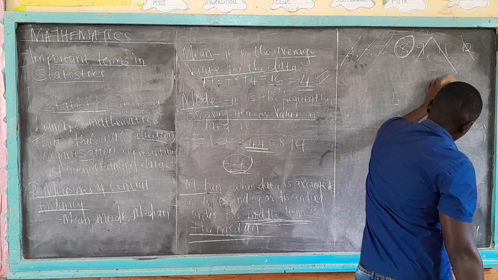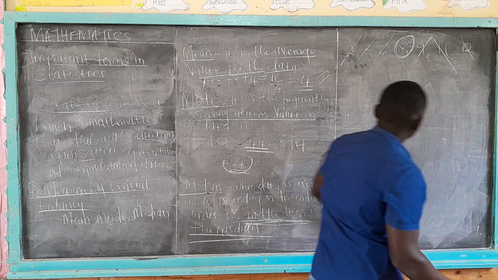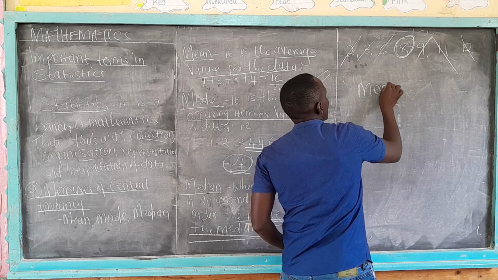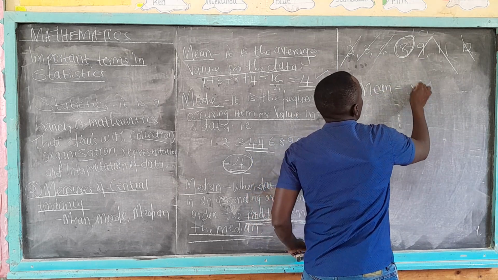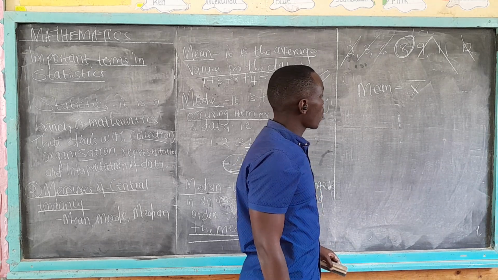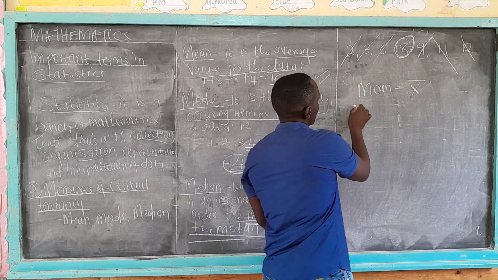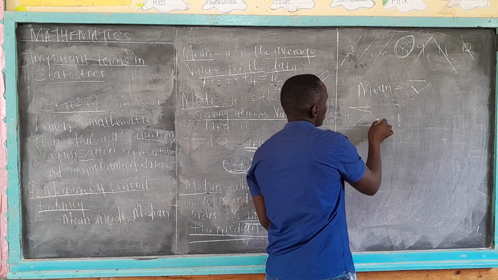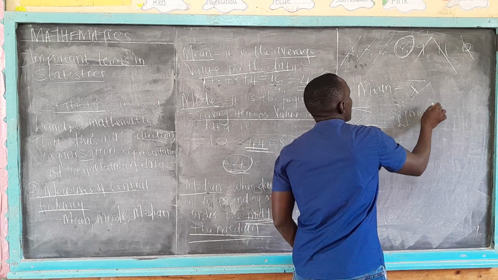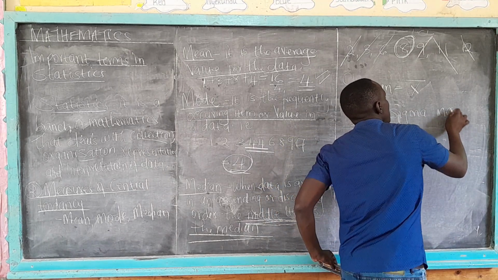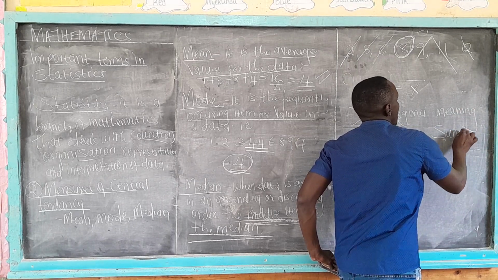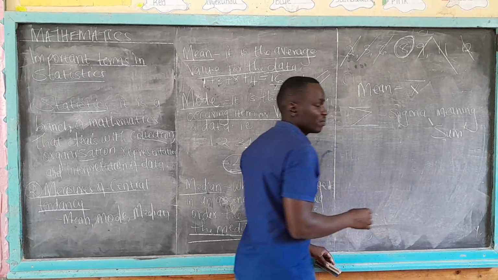As we calculate the mean, this is the sign used to show mean. Then there is a sign that represents sum, which is called sigma. Sigma means sum.